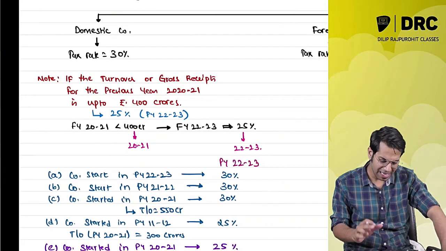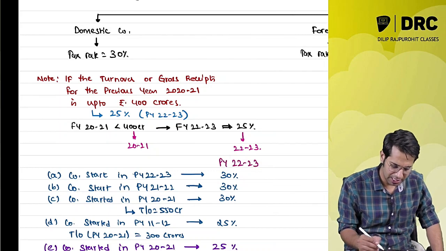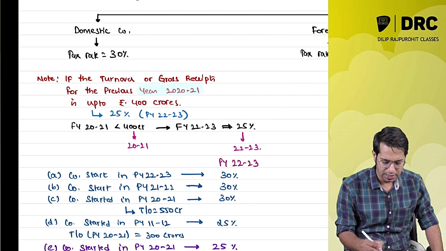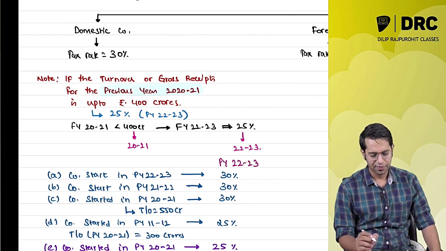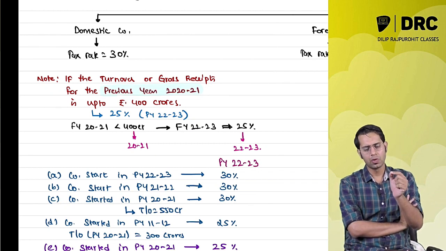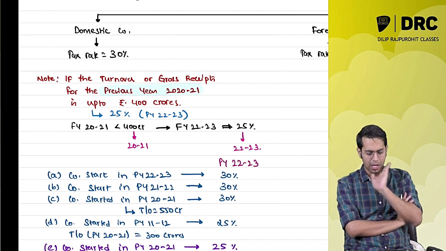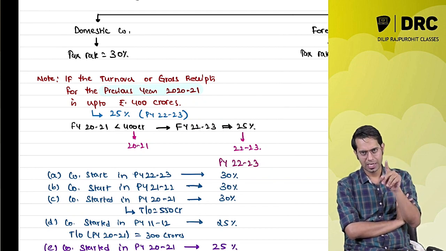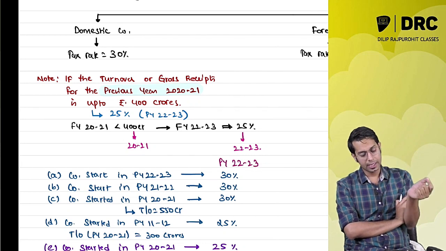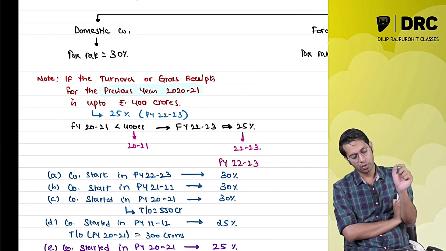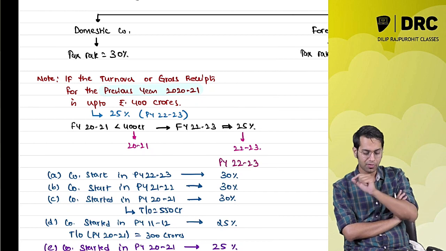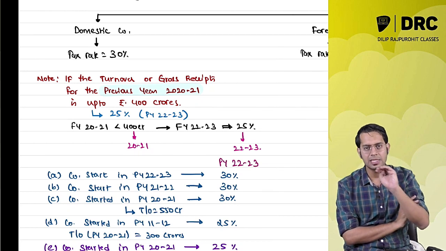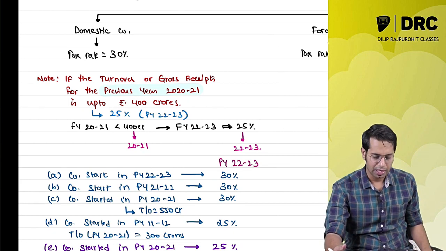Now, can I ask you one question? Obviously, you will not be able to answer, but just think, okay? Sir, why did the lawmakers take the turnover of 2021? Why did the lawmakers tell that if the domestic company's turnover for the previous year 2021 is up to 400 crores, then this year you will have to pay a tax of 25%?